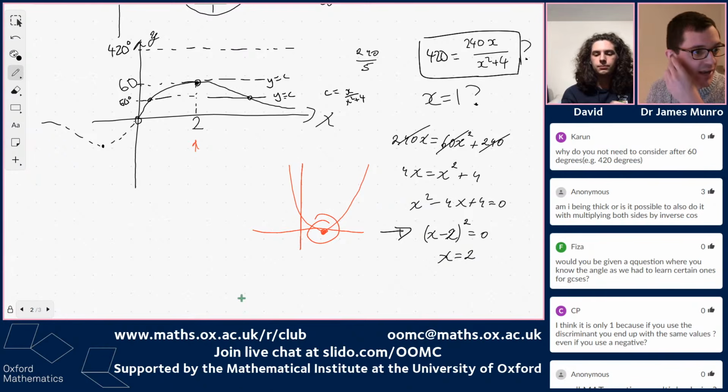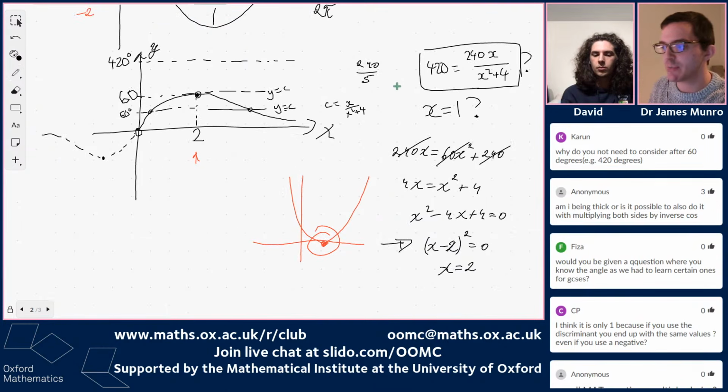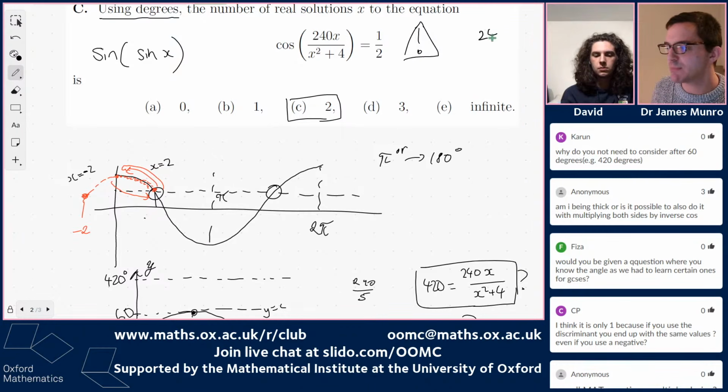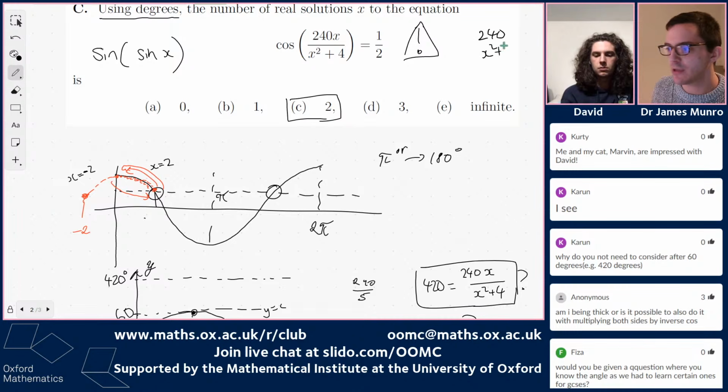Three upvotes here for somebody saying, am I being thick, or is it possible to also do it by multiplying both sides by inverse cos? Not thick at all, just got to be quite careful with inverse cos. So I suppose the trap is, if you say this is, you get plus or minus 60 degrees, right? Inverse cos, well, there are lots of different angles that have cosine.